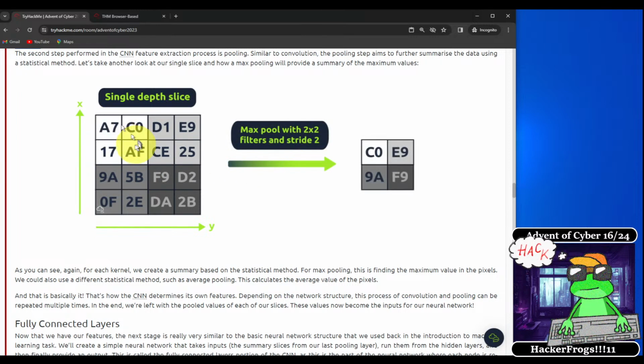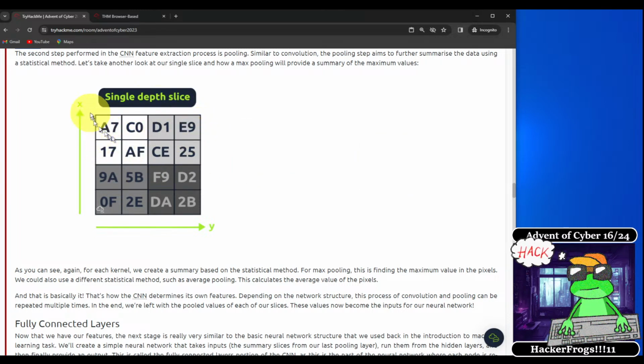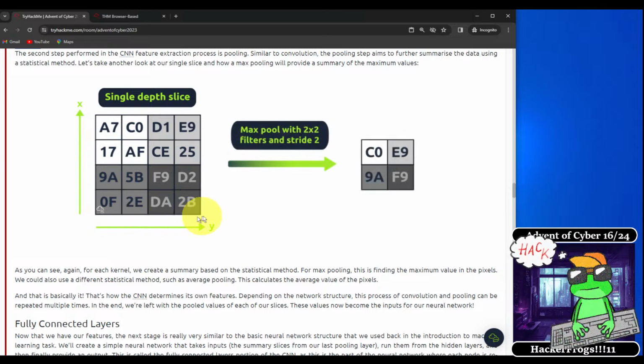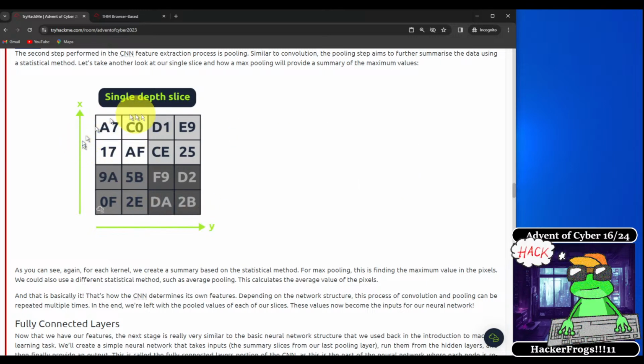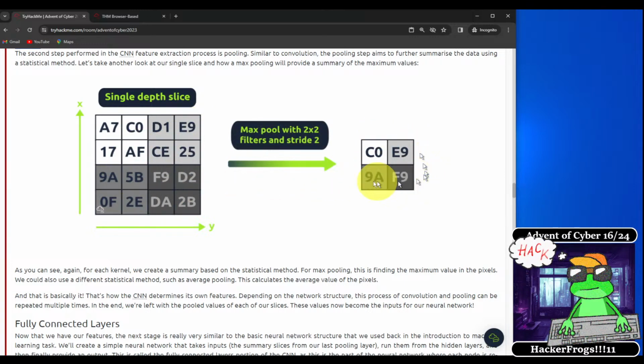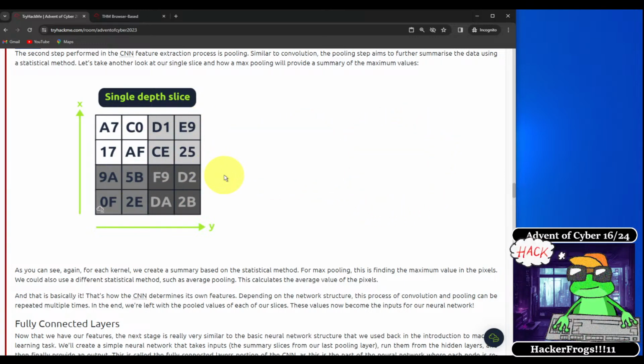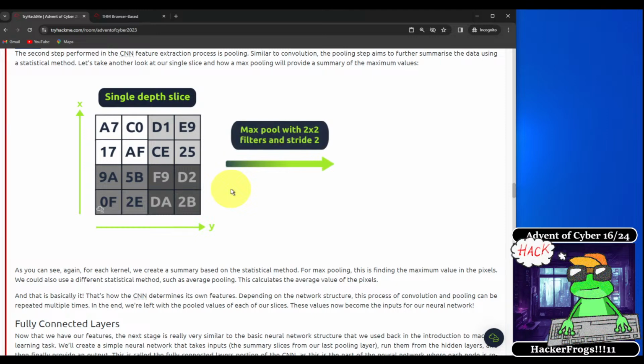Okay, so we see that this 16 by 16 set of information here is being summarized between these four quadrants right here, and then it is being summarized, I would suppose.